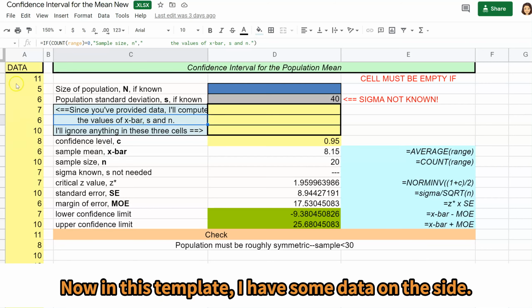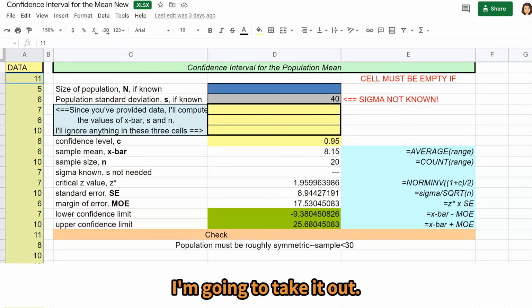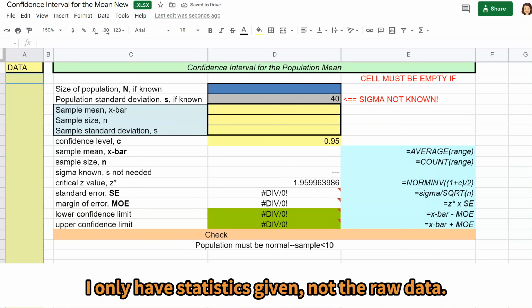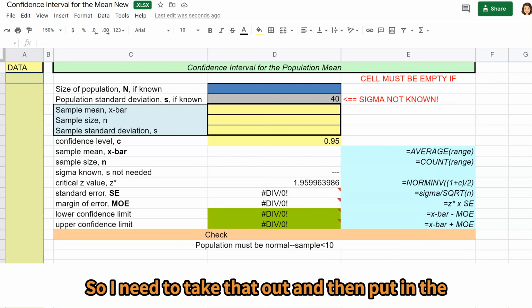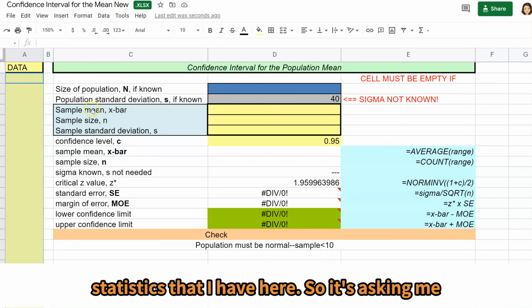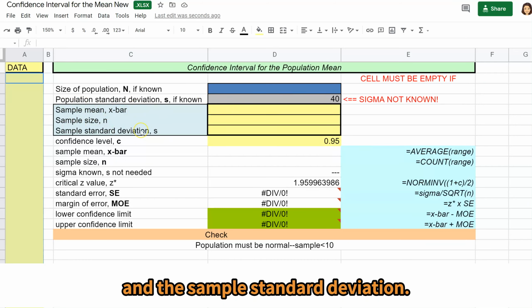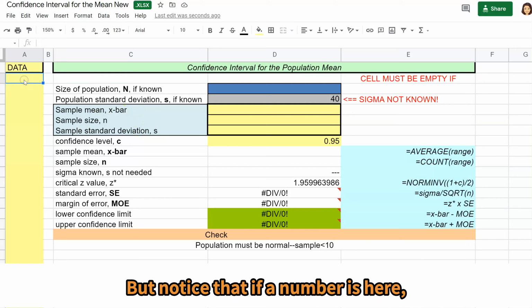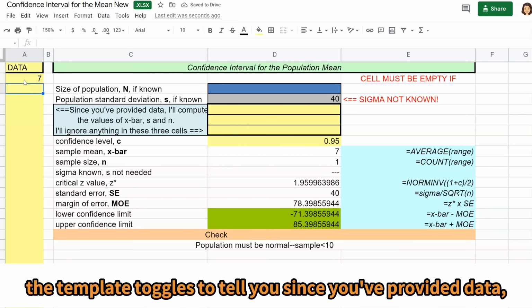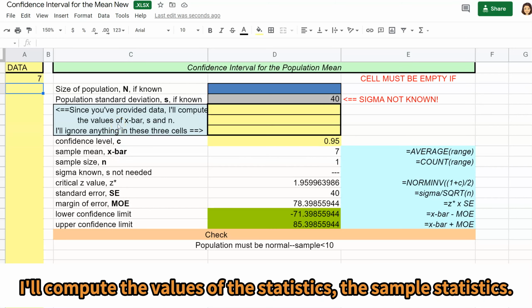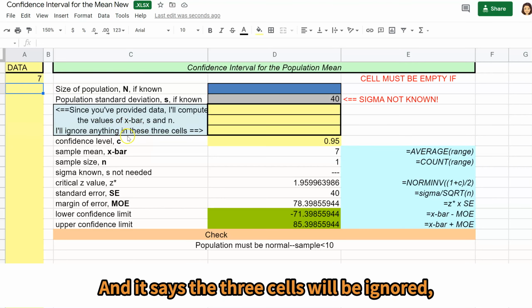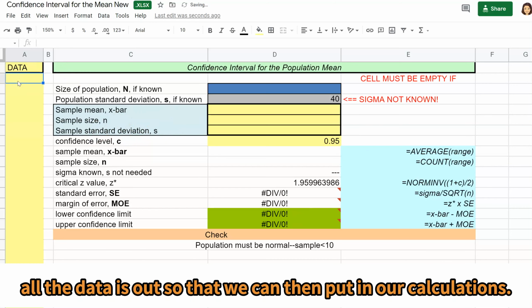Now in this template, I have some data on the side. I'm going to take that data out. I only have statistics given, not the raw data. So I need to take that out and then put in the statistics that I have here. So it's asking me for the sample mean, the sample size, and the sample standard deviation. But notice that if a number is here, the template toggles to tell you, since you've provided data, I'll compute the values of the sample statistics. And it says the 3 cells will be ignored, and we don't want that. So make sure all the data is out so that we can then put in our calculations.